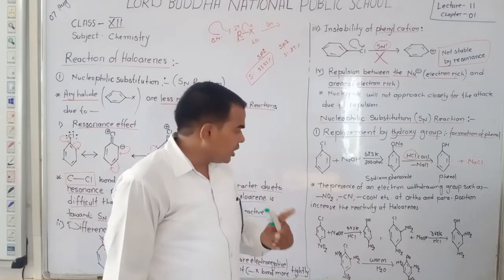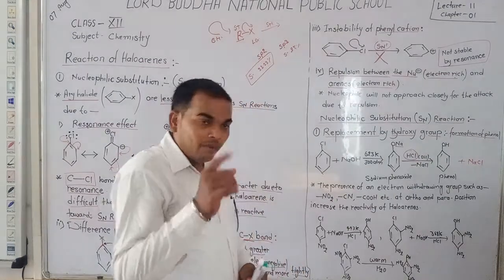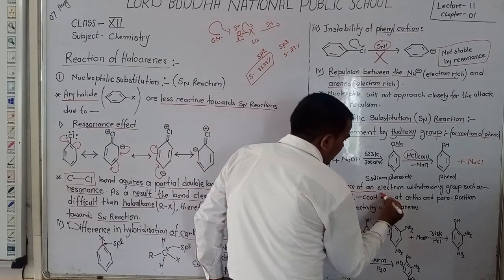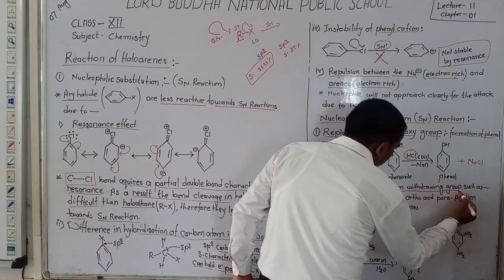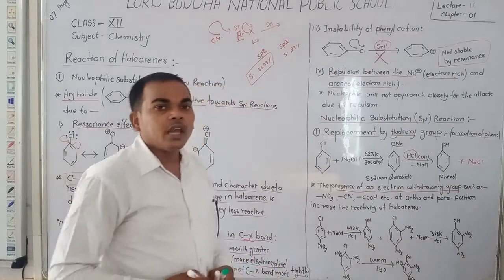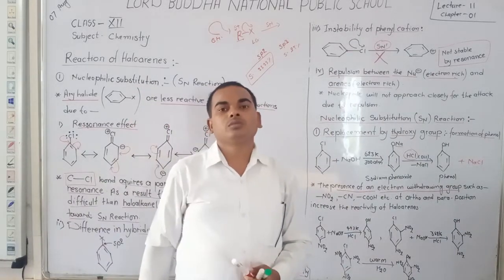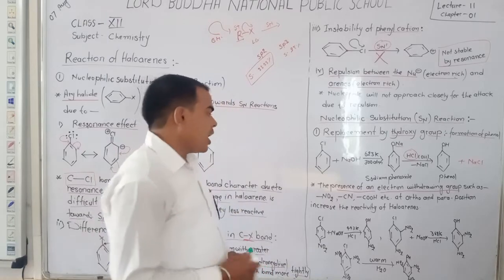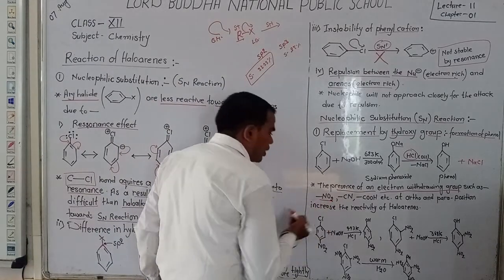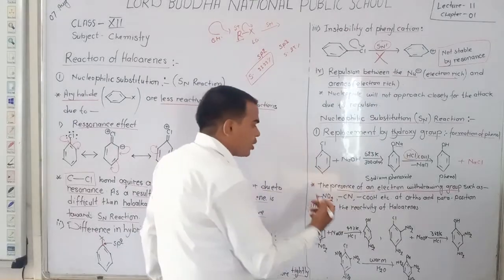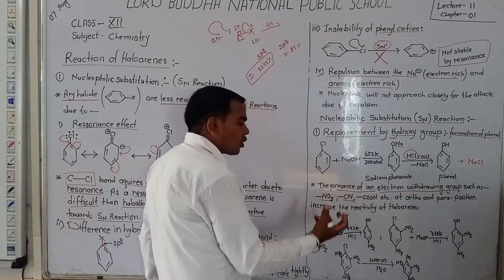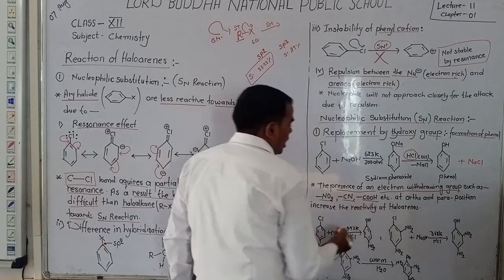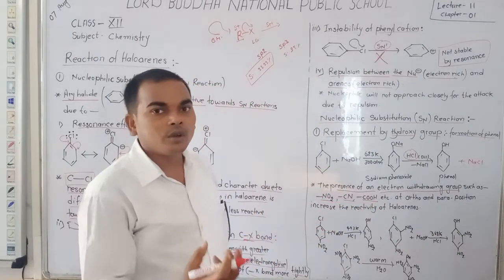Okay, dear student, always remember the presence of an electron withdrawing group. Electron withdrawing group means electron pulling group. NO2 is an electron withdrawing group, CN is an electron withdrawing group, and COOH is also an electron withdrawing group.